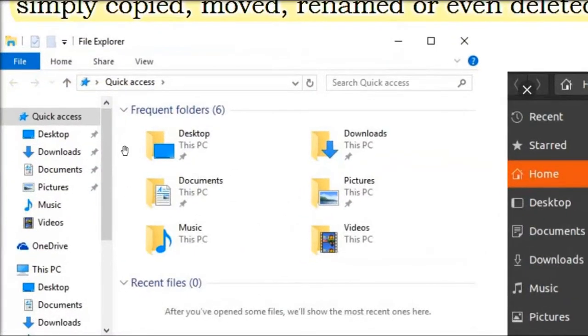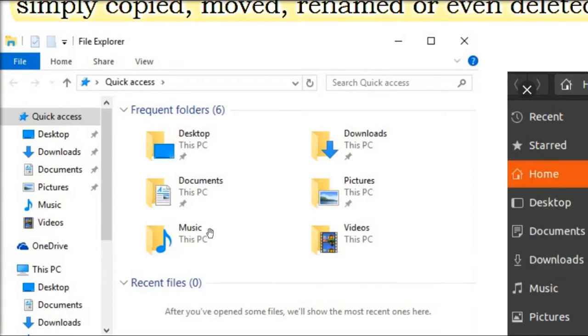I'll give an example. Whenever you open any file folder in Windows or in Linux, or on your mobile also, in Android, just type My Files, the My Files app will come, and here you see the folders. There are different folders, for example, we have a music folder, and there is a folder for pictures, there is a folder for documents, there is a folder for videos.